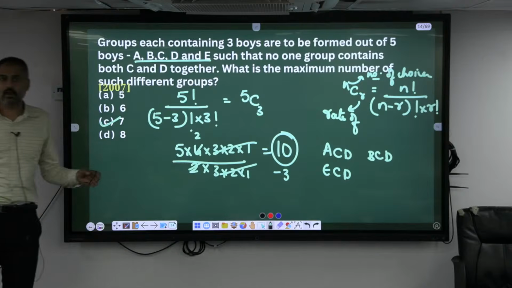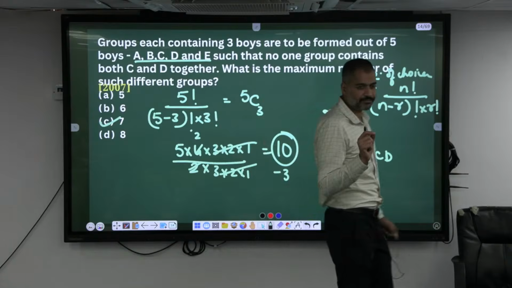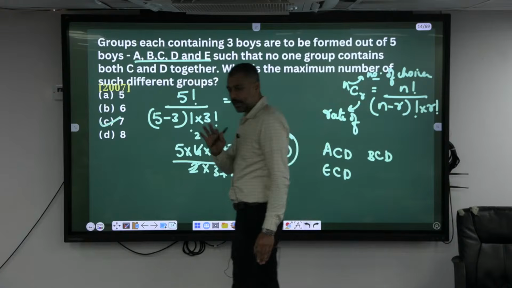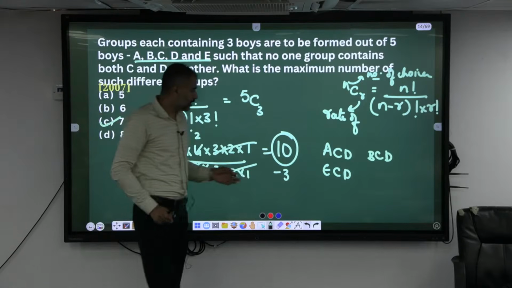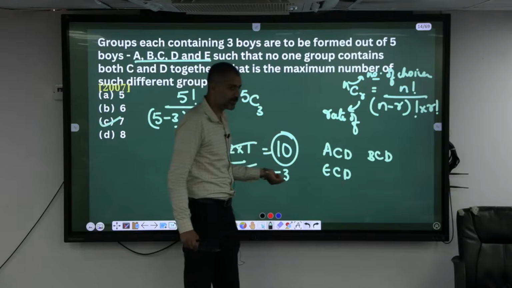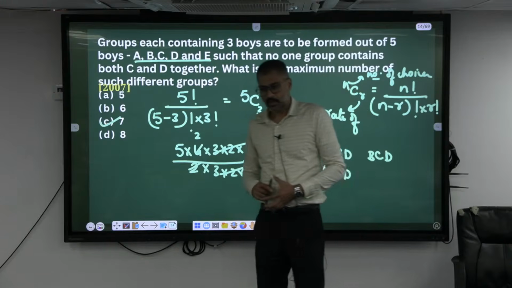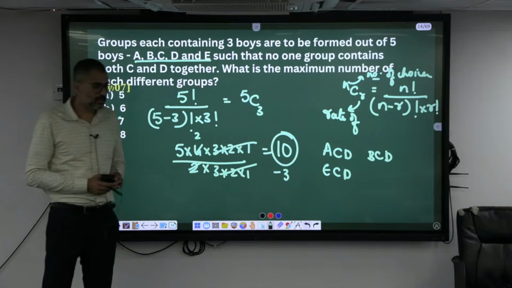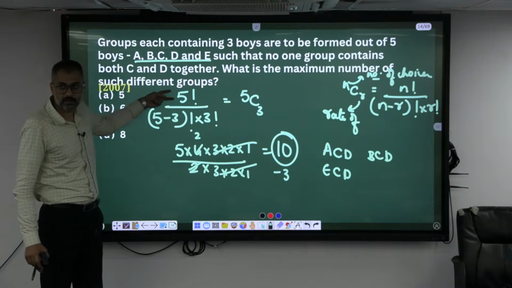Make all the groups, all possibilities, then subtract the exceptions. 10 ways you can choose 3 among 5. In those 10 ways of choosing, in these 3 groups we have C and D together. Take those 3 groups out. That's it, 10 minus 3. For the basic question only, every year he is adding one or another of these kinds of maximum, minimum, at least, at most, together, not together conditions.